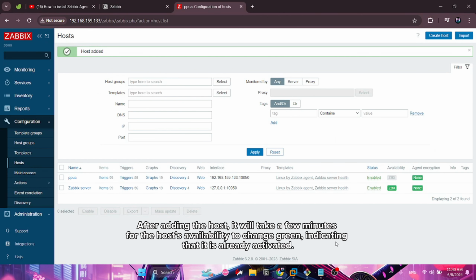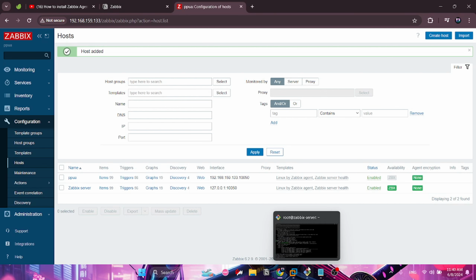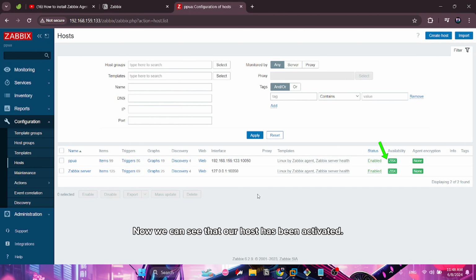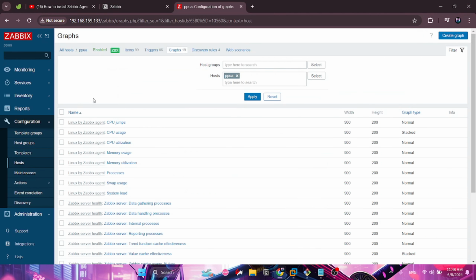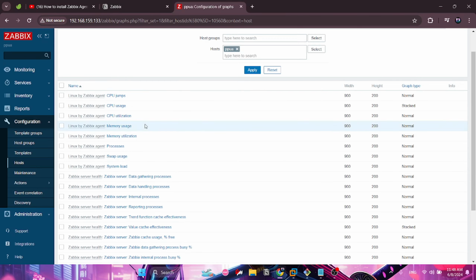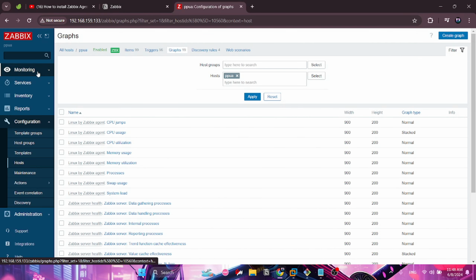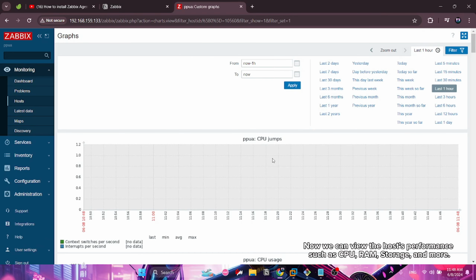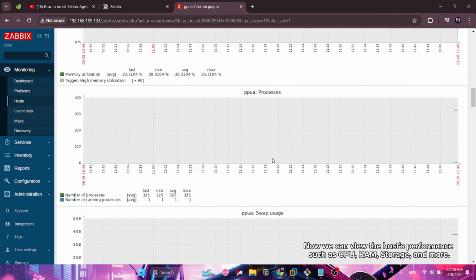After adding the host, it will take a few minutes for the host's availability to change to green, indicating that it is already activated. Now we can see that our host has been activated. Now we can view the host's performance such as CPU, RAM, storage, and more.